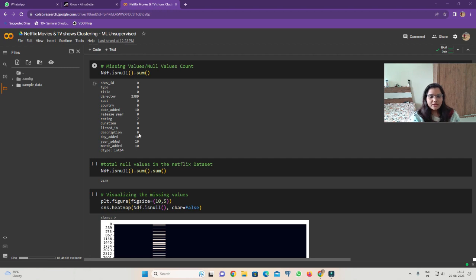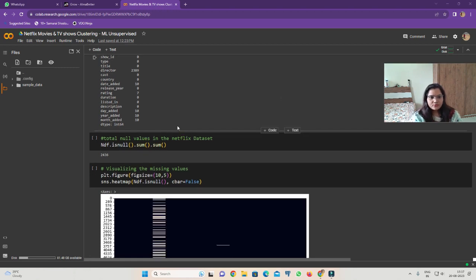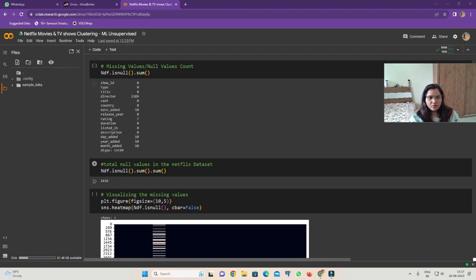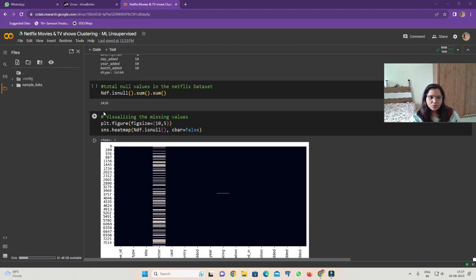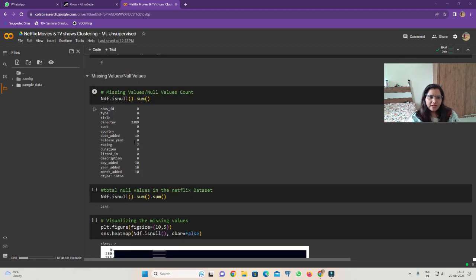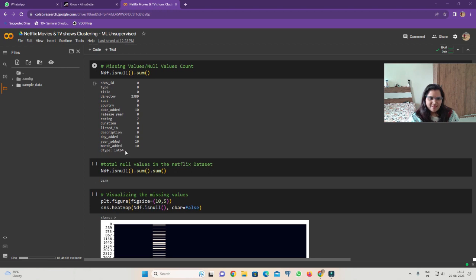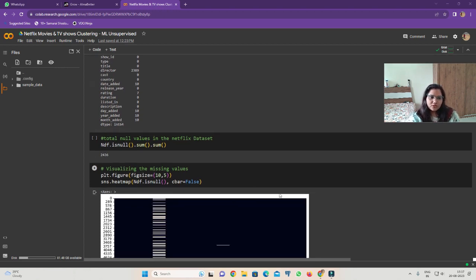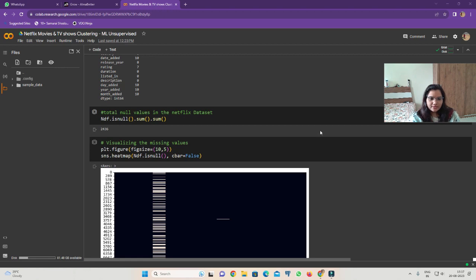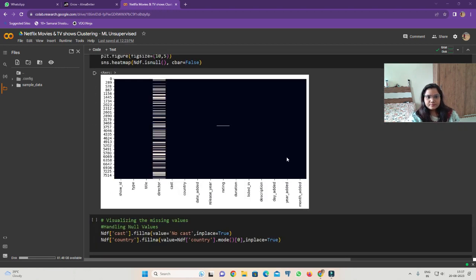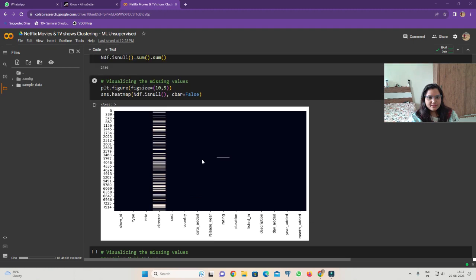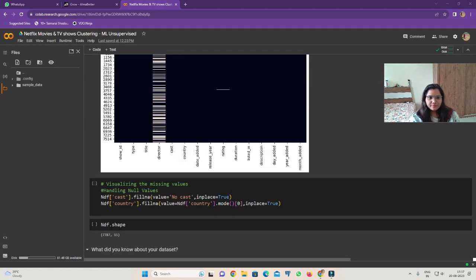And here we get null values. So almost all columns have 0 null values, but some, like director and date added, year added, have some null values. The total count of null values is 2436. Then here we visualize the missing values.